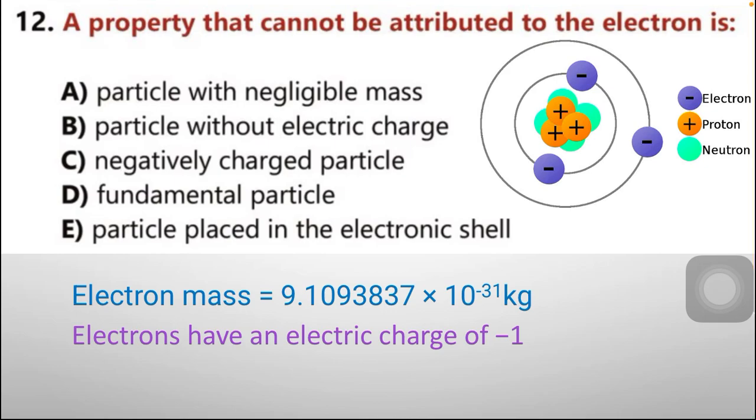So the option we left out is option number B, which is incorrect. Particle without electric charge, that is wrong because electrons are negatively charged particles. So the correct option is option number B.